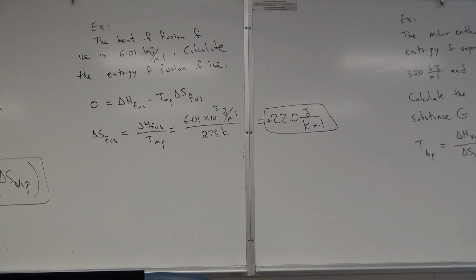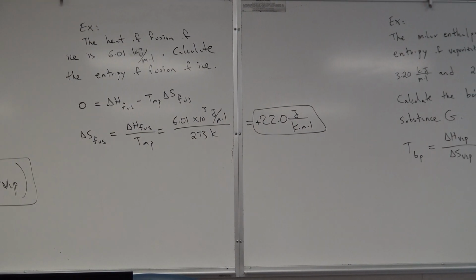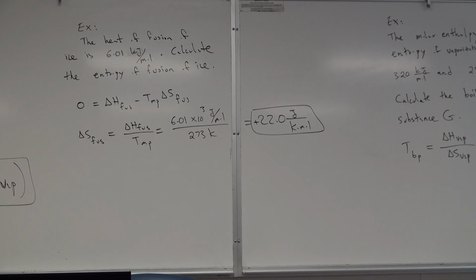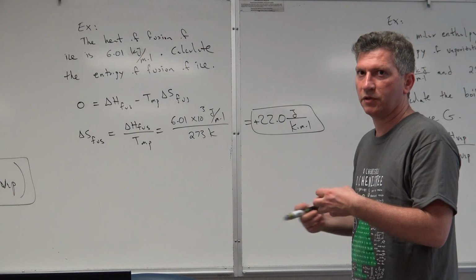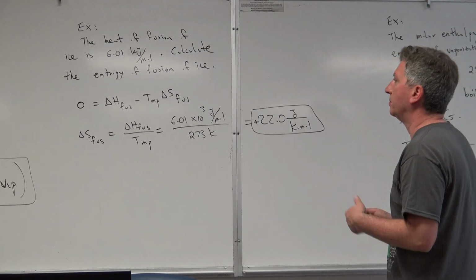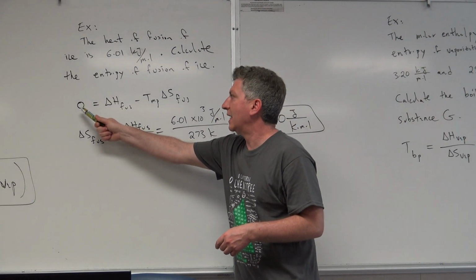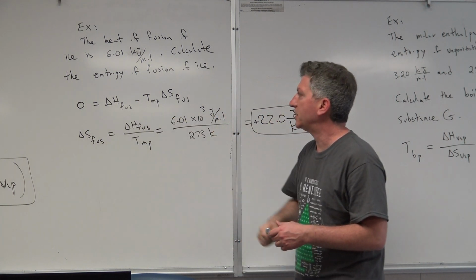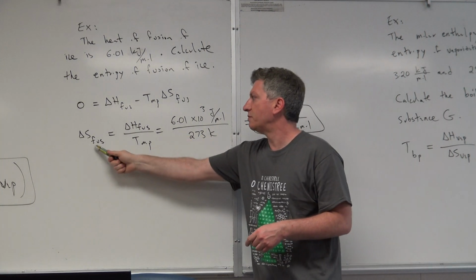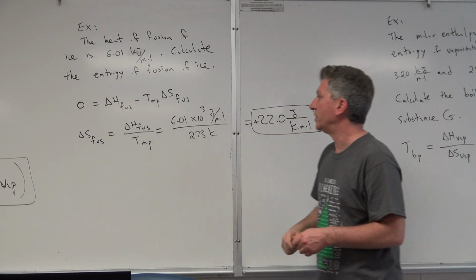So let's go over these examples here. Let's first go over this one. It says the heat of fusion of ice is 6.01 kilojoule per mole. Calculate the entropy of fusion of ice. So entropy of fusion is basically by how much disorder increases for the system as you go from solid into liquid. Now, of course, it will be positive delta S, but by how much? So we know that delta G fusion is 0. That's equal to delta H fusion minus melting point temperature times delta S fusion. So as a result, delta S fusion is equal to delta H fusion over the melting point temperature.